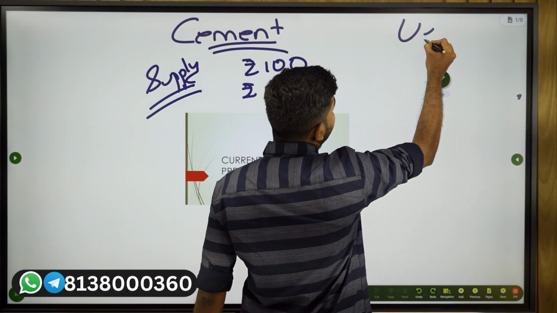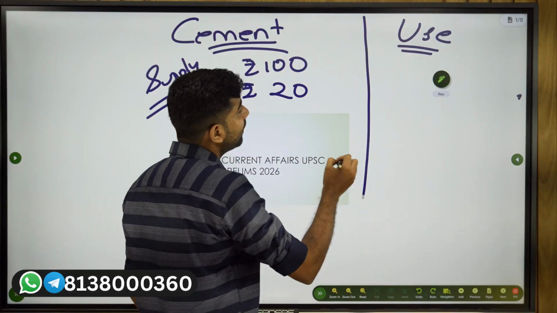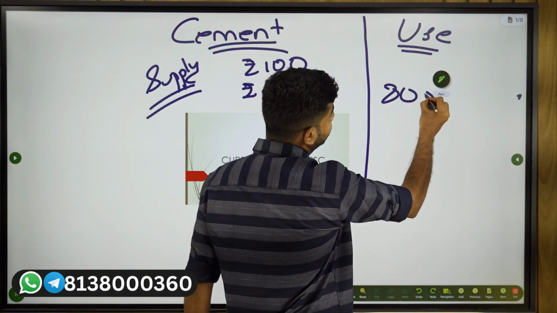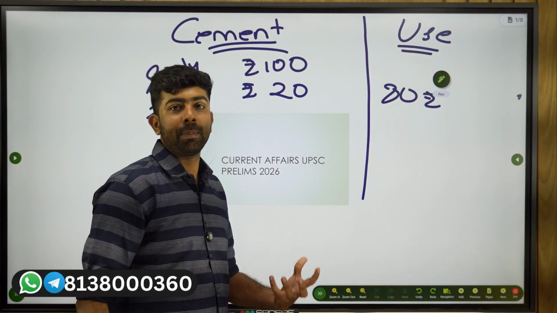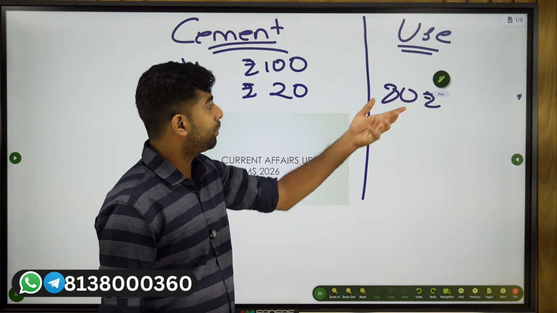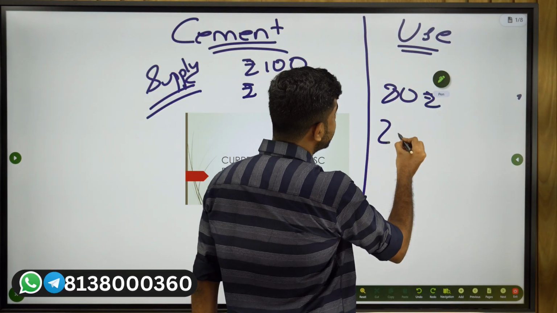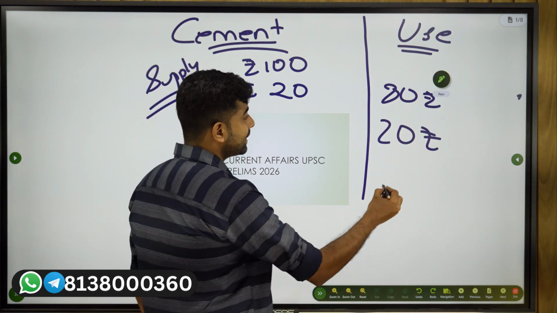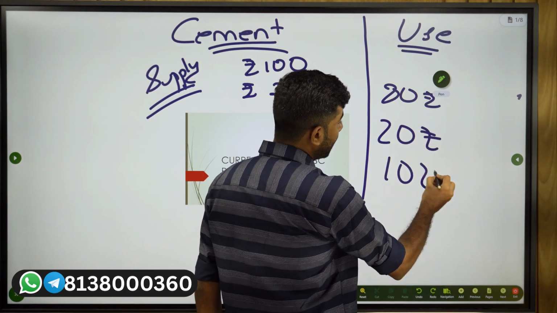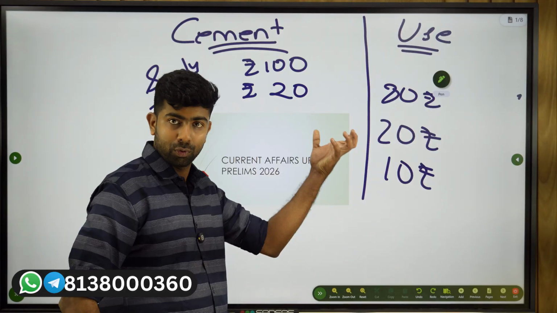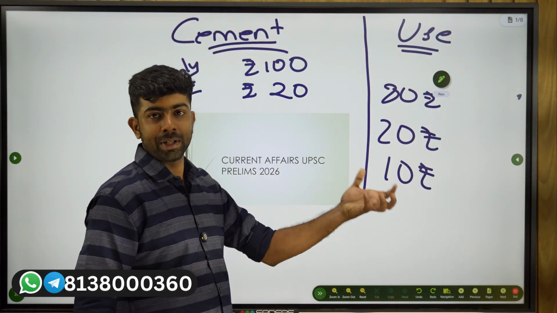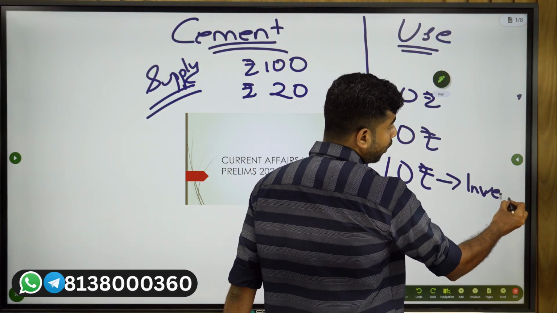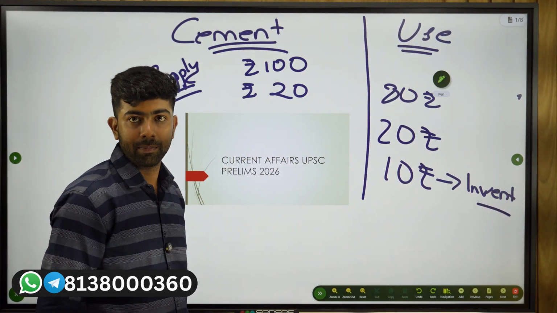And then they will calculate use. Say 80 rupees worth has been bought by corporates. Say 20 has been bought by households. Then say 10 rupees worth of cement is staying as inventory. They have been unsold. They remain unsold.